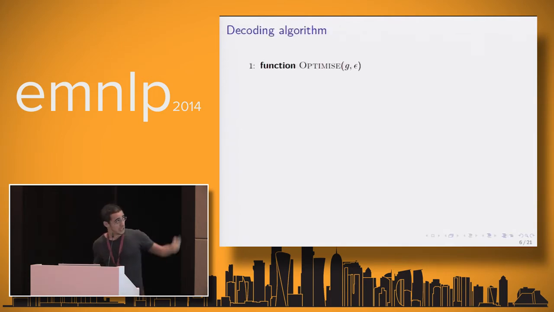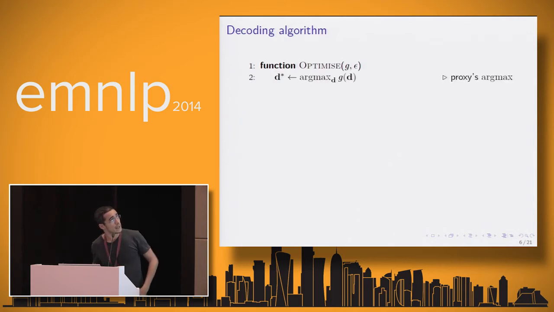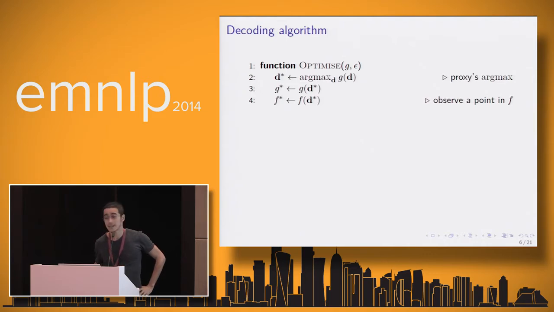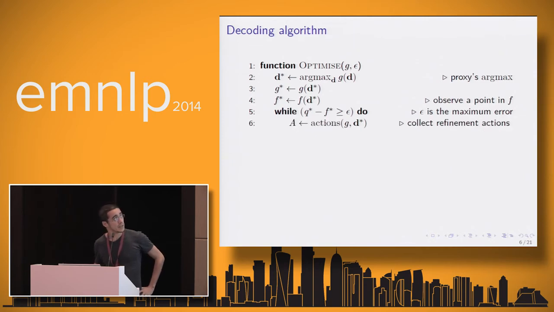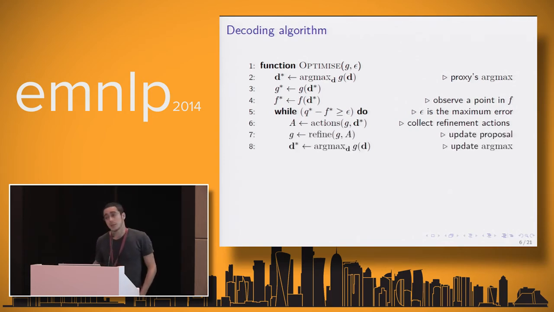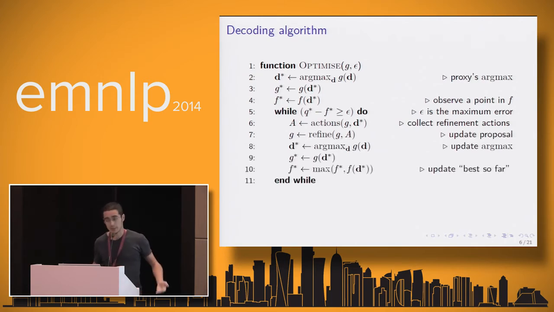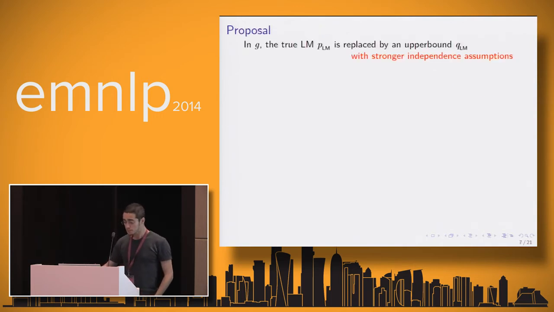And in an algorithm, it's pretty simple, so let's call that epsilon our tolerance. So how far you accept to be from the optimum. And let's set that to 0, for instance. Then what you do is once you have your upper bound, you maximize, you assess it with respect to f, and for as long as the error is not small enough, you iterate, and you collect from the argmax some evidence of over-realistic estimation. So basically, you are being too optimistic. And based on that evidence, you refine G. And then you find its new argmax, update the error bound, and continue. And when this falls to 0, basically, you have the optimum.